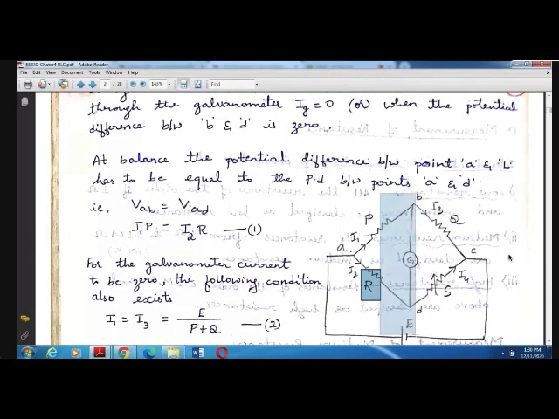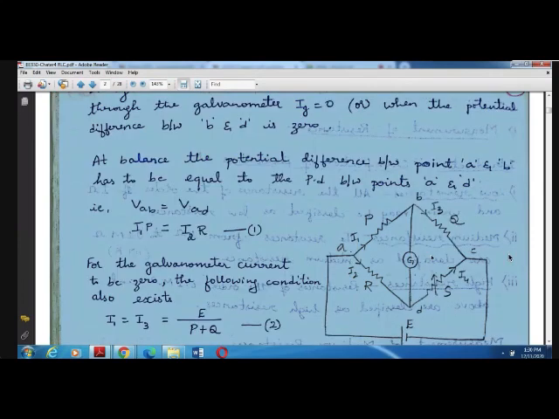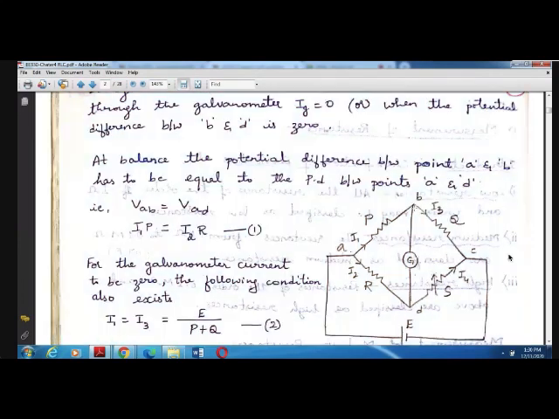I'm talking about this side. We consider that the galvanometer bridge is at the balanced position, that is, the potential difference between these two points is 0. That is, it is an open circuit now. When this condition is there, the potential difference between A and B will become equal to the potential difference between A and D. So we have written VAB is equal to VAD. Whatever voltage drop is here is equal to this one. Is it right? Yes, ma'am. So at balance, we consider that VAB is equal to VAD.